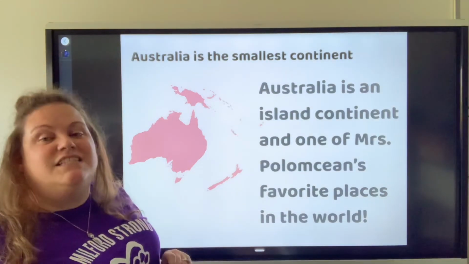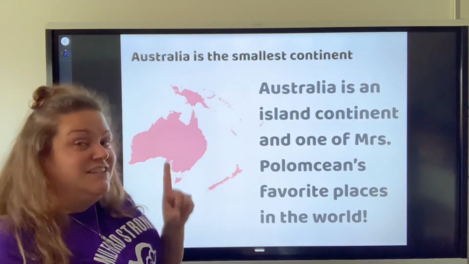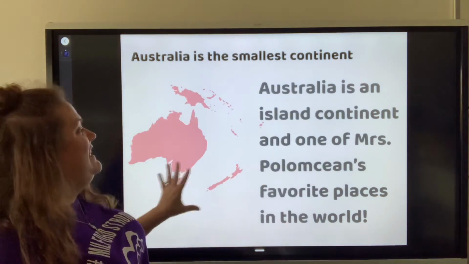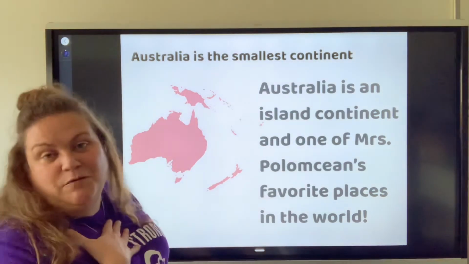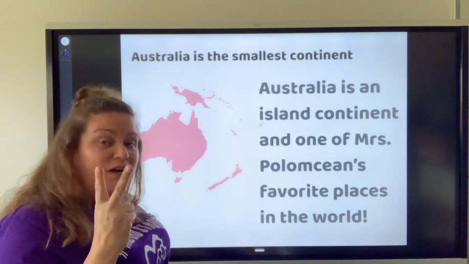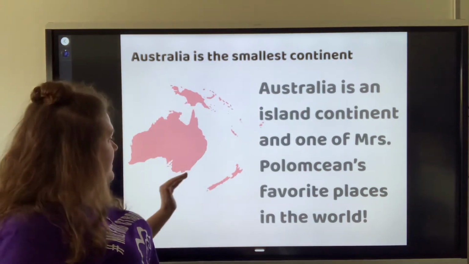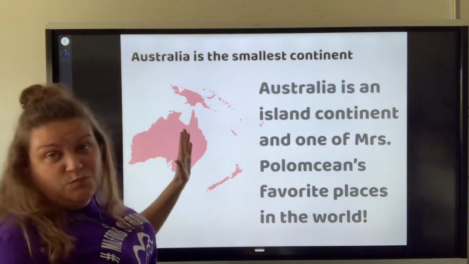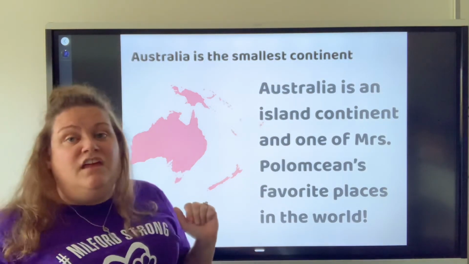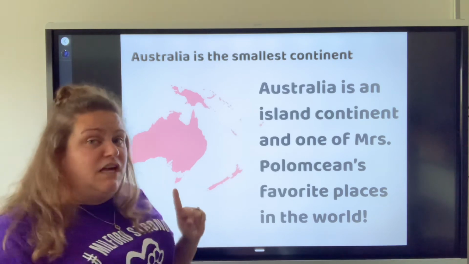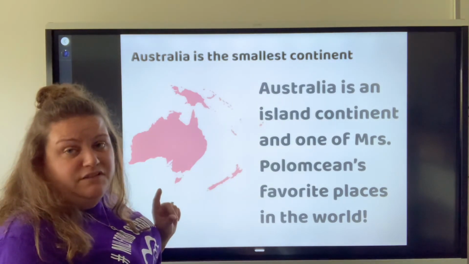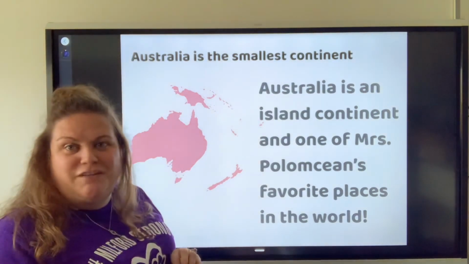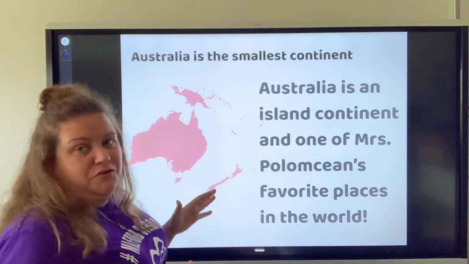Australia is the smallest continent. It's also the only continent that's also a country. It is an island continent, and one of my favorite places in the whole world. I've been there twice. I stuck to the eastern side of Australia, which is where most of the Australian population live. I spent a lot of time in one of the territories called Queensland. So we'll learn about Australia more later in this year. Can't wait. That's like my favorite unit we do.